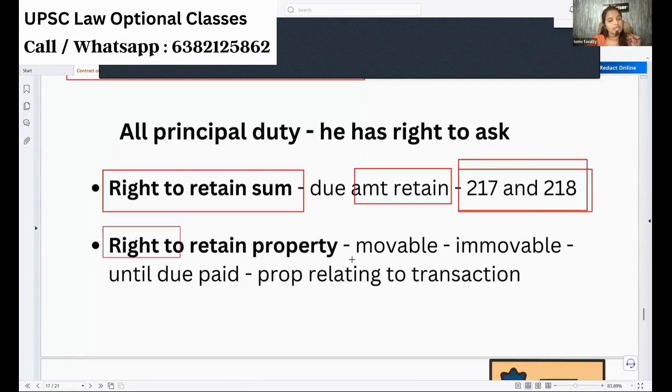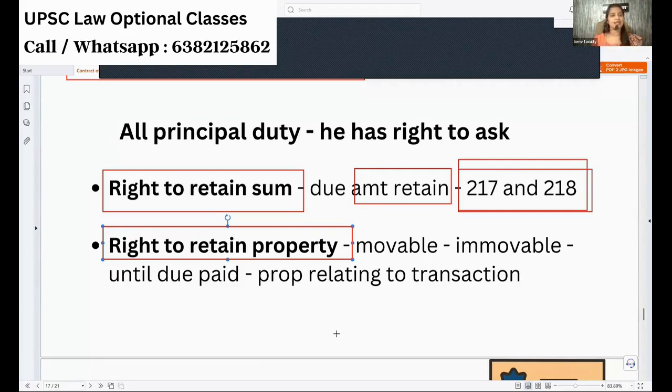Next thing is the right to retain property. For example, again, I am an agent of you. My duty is to maintain a property. So you have to give me monthly some 5,000 rupees. I have worked for 5 months, so you have to give me 25,000 rupees. I am maintaining it, spending cost for cement, patchwork, everything. But you are not giving any money. That patchwork also amounts to some 10,000 rupees. Now 35,000 rupees is due from my principal.